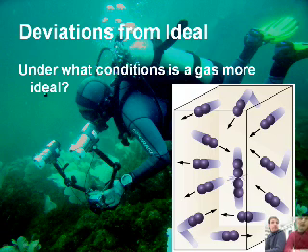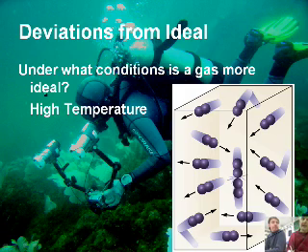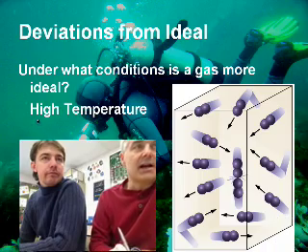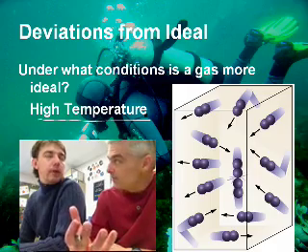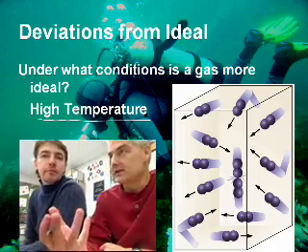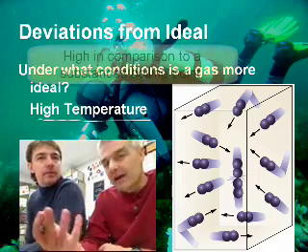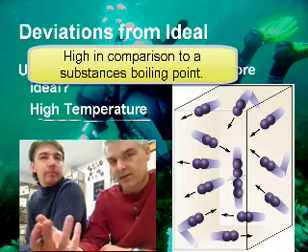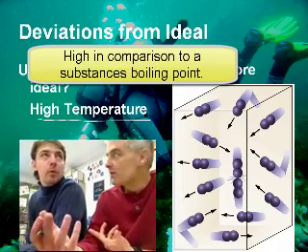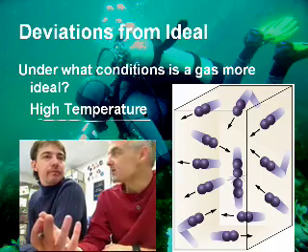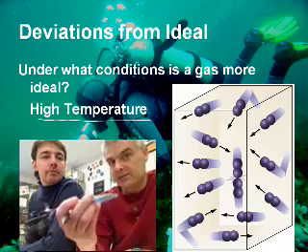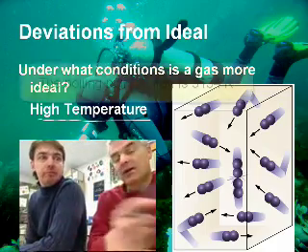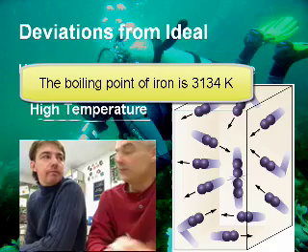I would need one of two conditions: a very high temperature. So I can make anything ideal if the temperature is high. Now, when I say high, I mean high in comparison to the boiling point of that chemical. So in this room, oxygen is ideal. It's a lot higher than its boiling point. Its boiling point is minus 200 and something degrees Celsius. We're almost 300 degrees above that in this room. Now, if I wanted to take the scissors, if I could get it 300 degrees above its boiling point, which I don't know what it is, I could make it ideal.